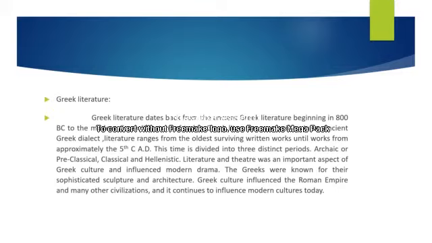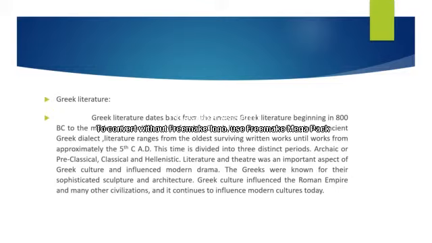That is the time period considered as the major period of Greek literature.